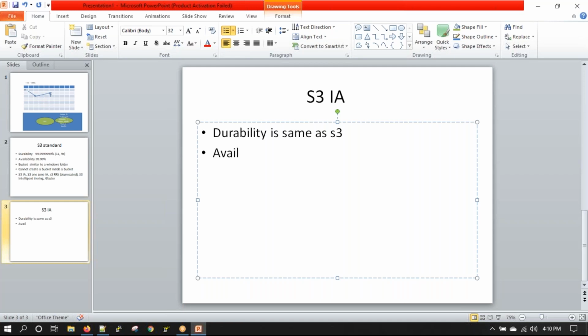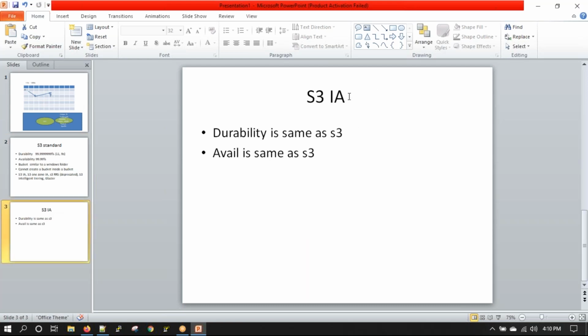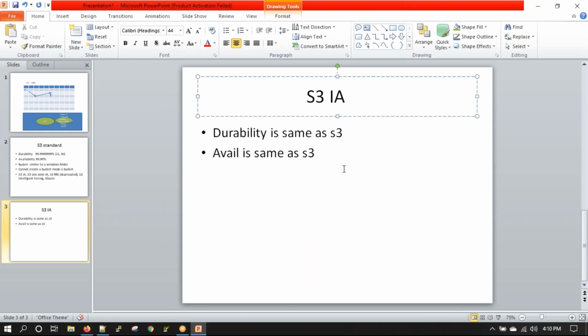The change with S3 standard is that in S3 standard, you are not charged for data access. Like if you try to download something from S3, you are not charged for it. Here, you will be charged whenever you try to access something.